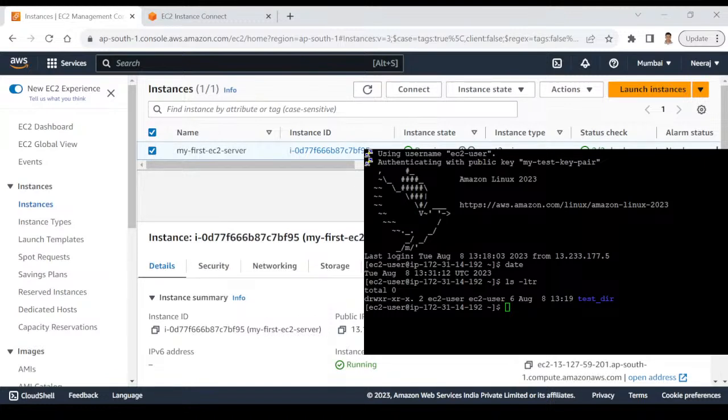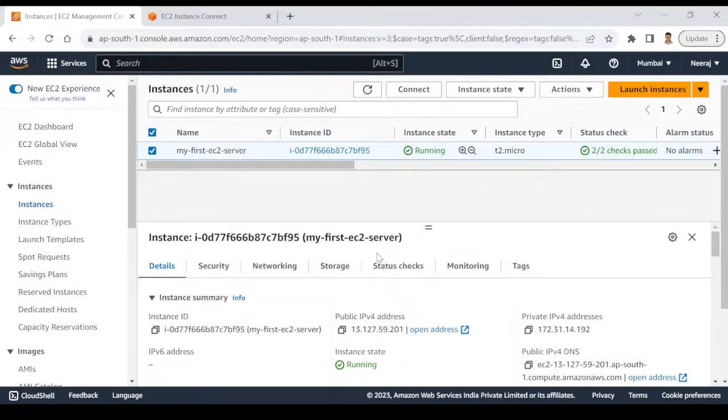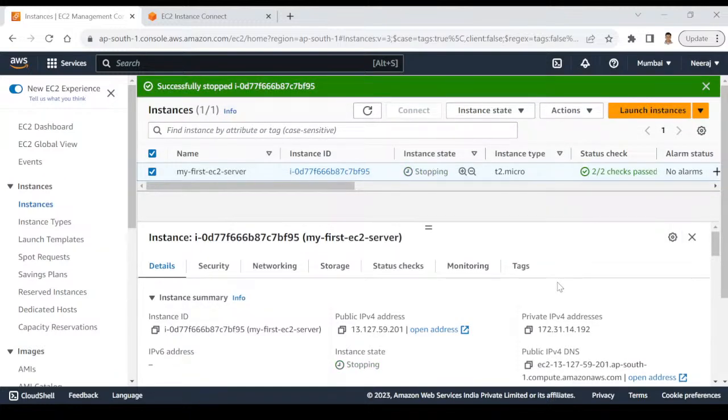And then you can click on instance state, and there is the option stop instance, reboot instance, and terminate. Reboot is in case you want to restart; terminate means you will delete the server. If you terminate, any data, any code, anything on your server will be lost. So make sure that you don't terminate, rather you simply stop it. Because if your instance is in stopped state, it won't be chargeable, right?